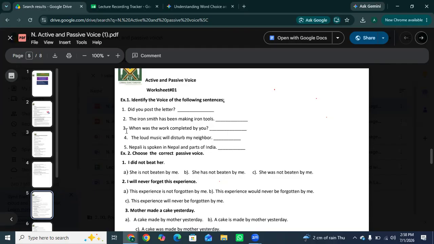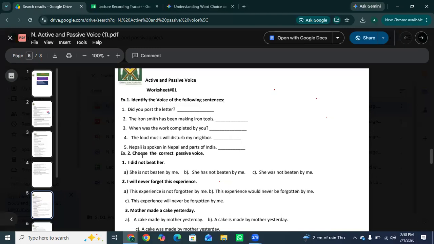When was the work completed by you? This is a passive voice because the subject is the work, and the work did not complete anything, it received the completion from you. The door pushed by the back, after the word by. The loud music will disturb my neighbor. This is simple active voice because the subject is the loud music. It is the active force causing the disturbance to the neighbor.